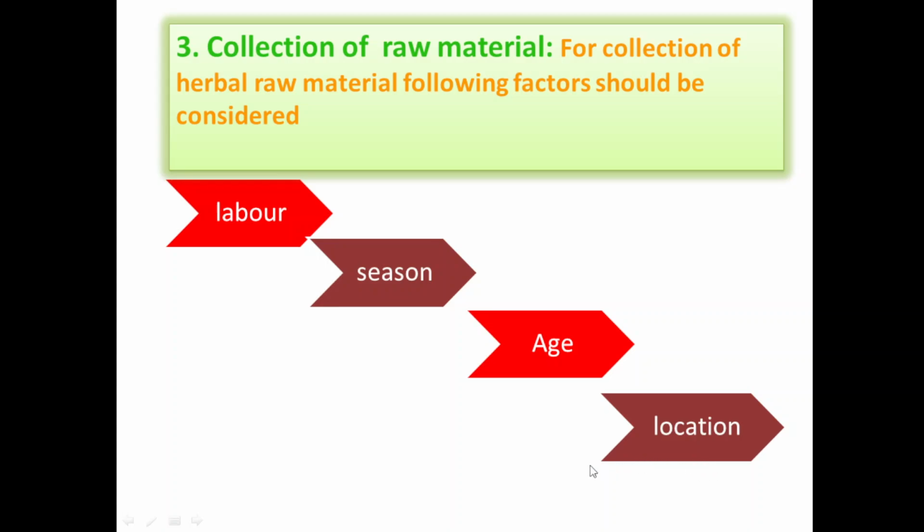So according to the conditions of location required, plants are cultivated in different locations, then they give healthier growth, and the active constituent concentration is more, giving more therapeutic effect. So location, age, season, and the persons who collect the plant, all these factors should be considered while collecting raw material.